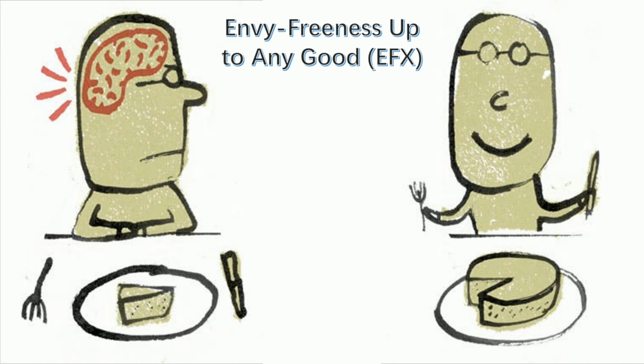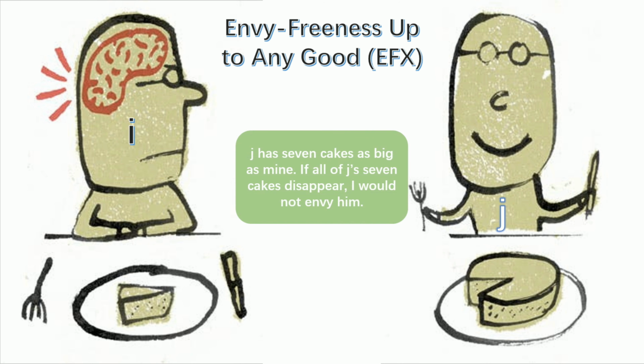What's EFX? EFX is an optimal concept for solving indivisible items in fair division, proposed by Caragiannis and others based on the EF1 concept. In resource allocation, if no player I envies player J after removing any item from player J's bundle, then this situation is EFX.